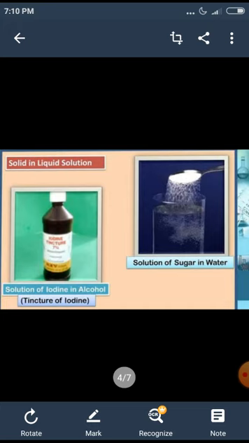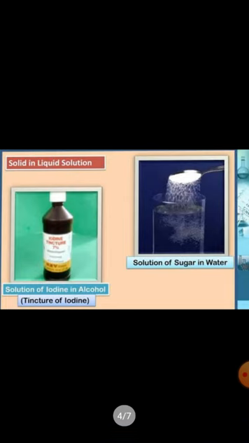In this example, there are two components. One is iodine and the other one is alcohol. Iodine is in the solid state and is the solute. It is present in smaller quantity. Alcohol in the liquid state is the solvent. So iodine is taken as a solute and alcohol is the solvent.